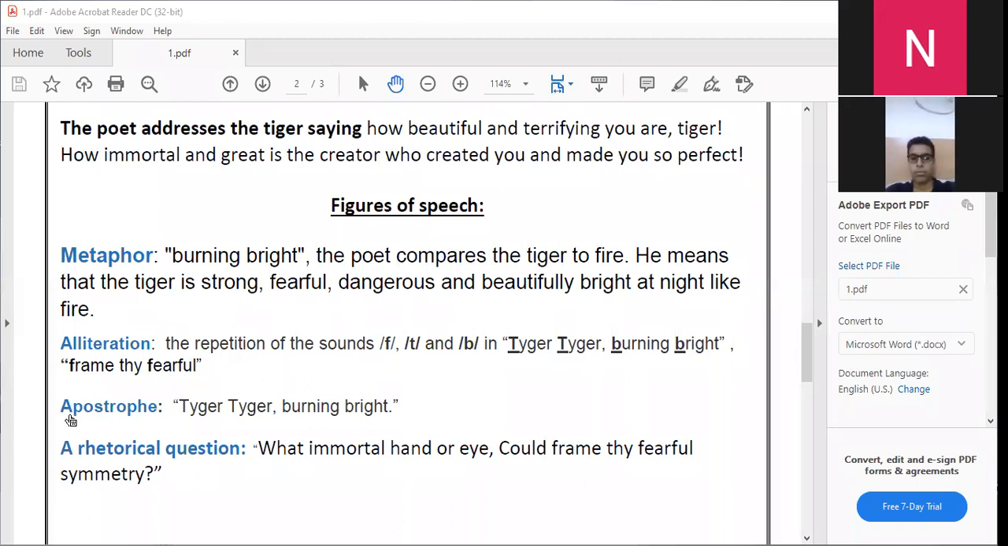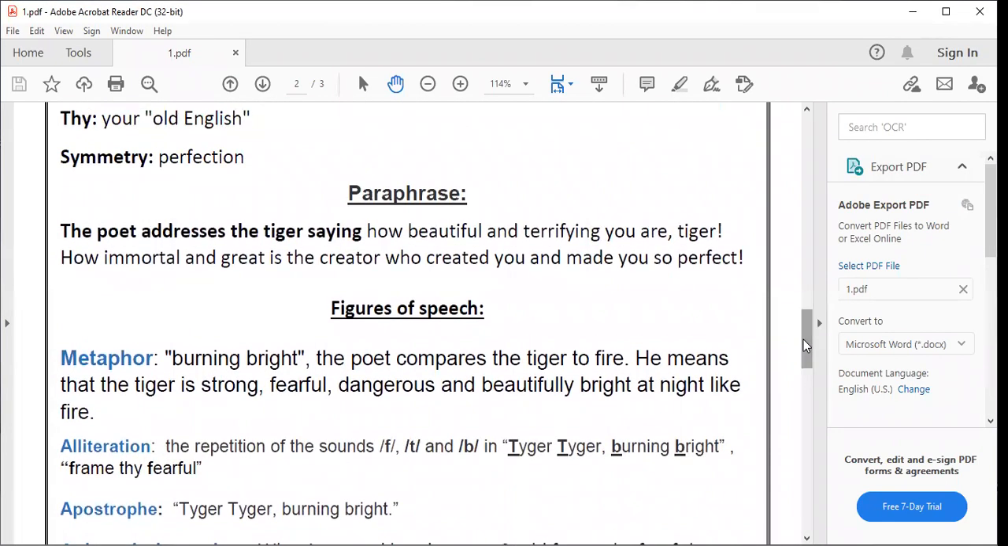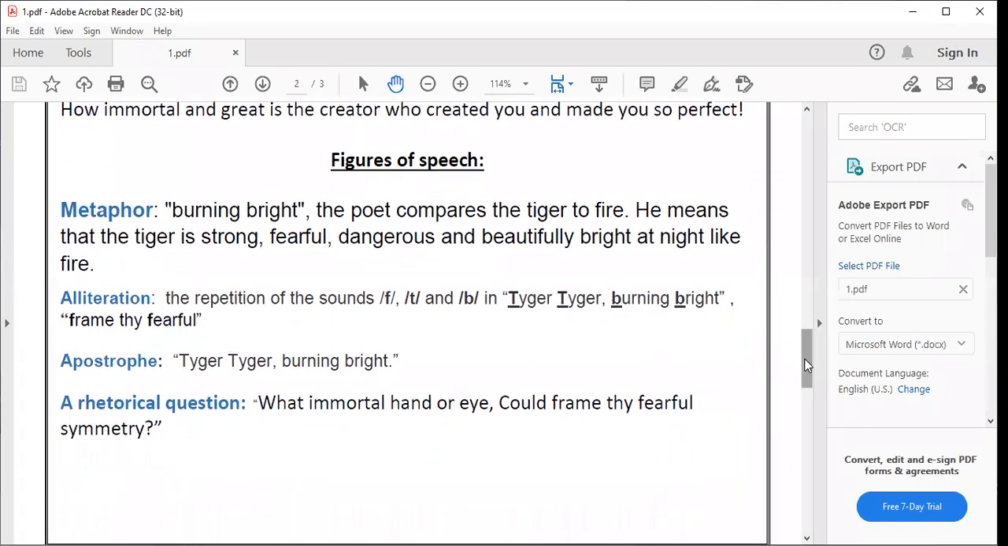We have another kind of figure of speech here, which is called apostrophe. What is apostrophe? We said before that apostrophe means that the poet is addressing a non-living thing as if it's a human being, like tiger, tiger, burning bright.